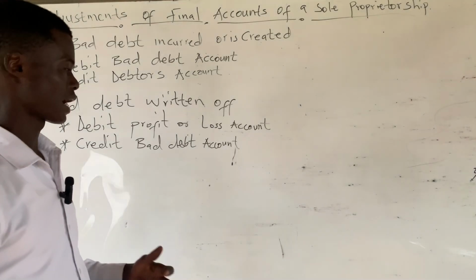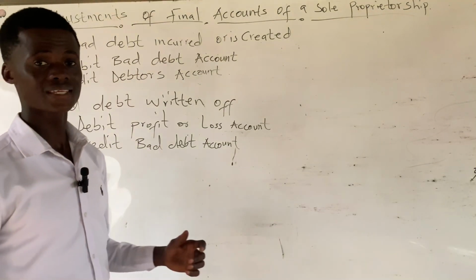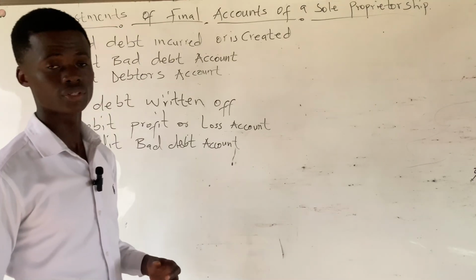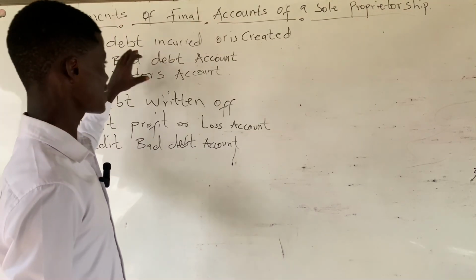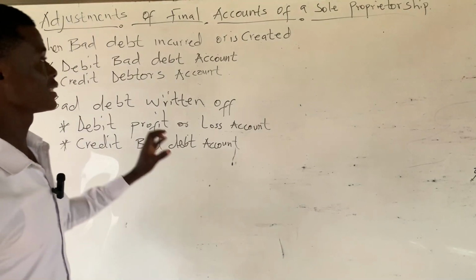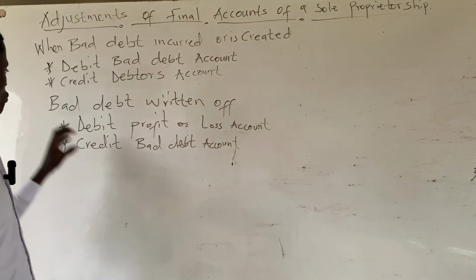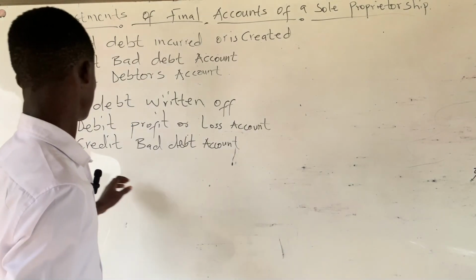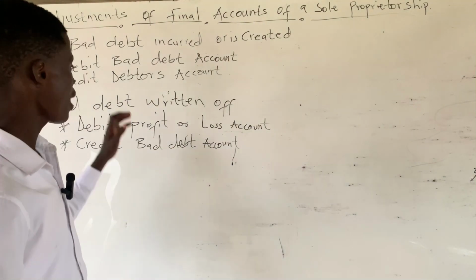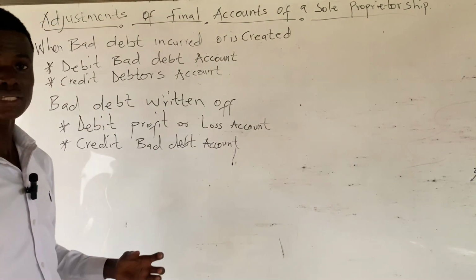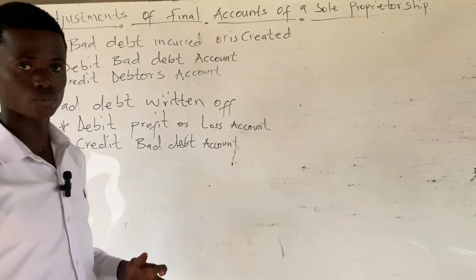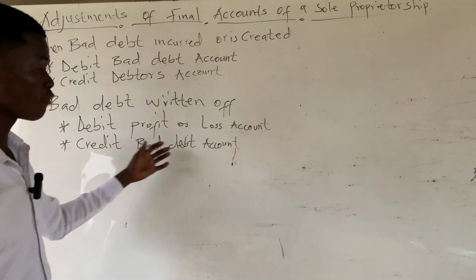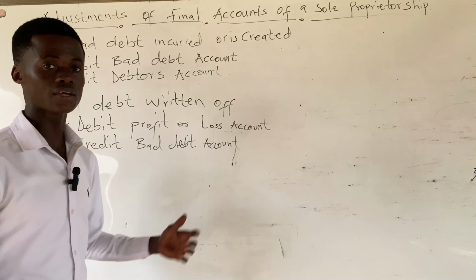If you remember in our previous video, we said that items in the trial balance need to be treated once, whilst items in the additional information are treated twice. So whenever you see bad debt on the trial balance, it means that bad debt has already gone through the first double entry, remaining the second one, which is the bad debt written off. So in writing off bad debt, you debit your P&L account and thus you add that bad debt figure to indirect expenses in the statement of profit or loss account. By adding bad debt to indirect expenses in the P&L account, it means you have debited the profit or loss account. So that's the second treatment.